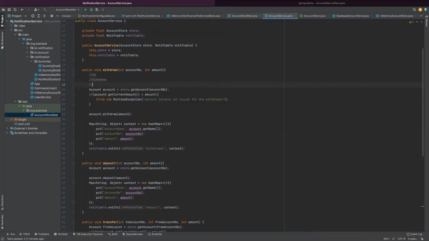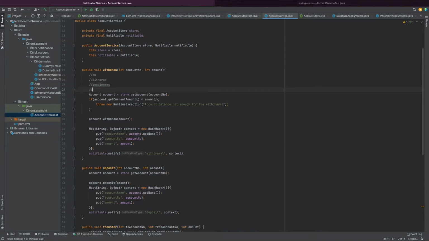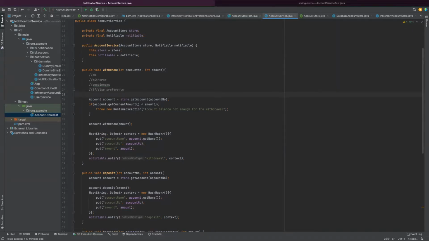Then I am writing sending SMS. Then I am adding another if else, right? If the notification preference of the user is, can you suggest, email or SMS? If it is the case, I am adding an if else and telling that if it is email, I am writing SMTP logic also here, right? Now this code will get like this all the time.